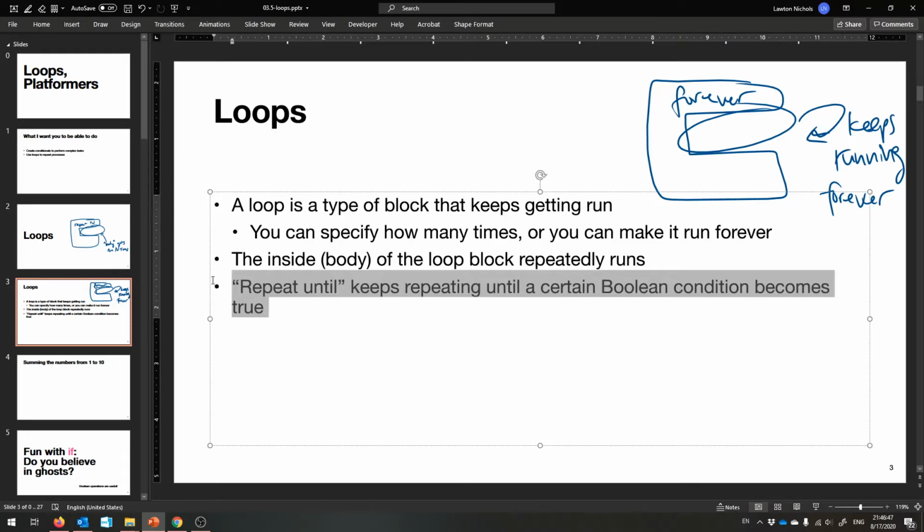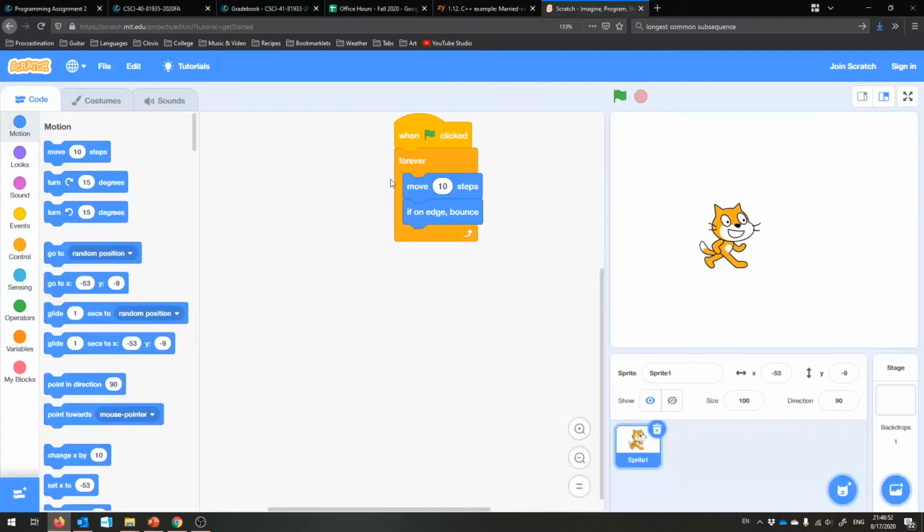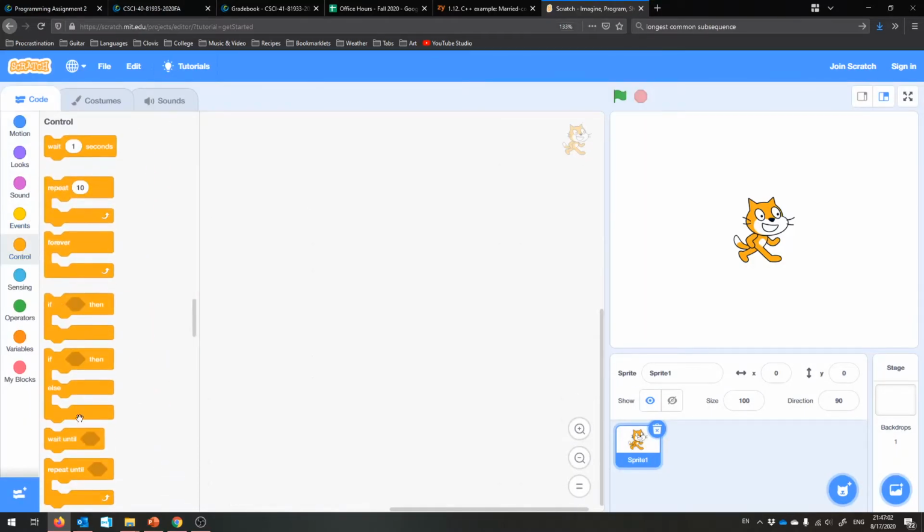And repeat until is the last block that is here. I'm going to show you that in a second. Repeat until repeats until a certain Boolean condition becomes true. So it's like repeat until your x coordinate is positive. Do something until then. Okay?